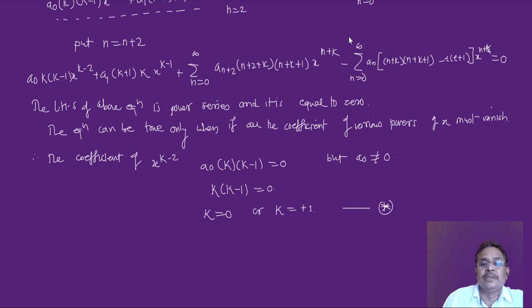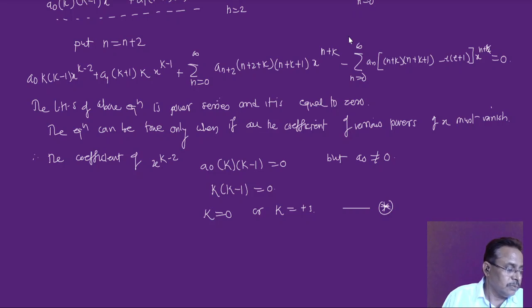Since my first coefficient gives me a0 into k minus 1 should be equal to 0, provided a0 is not equal to 0, so I can take a0 on the right hand side. So what remains is k into k minus 1 is equal to 0. This will be true only when k has either value 0 or k is equal to plus 1, then I'll get right hand side to be equal to 0.